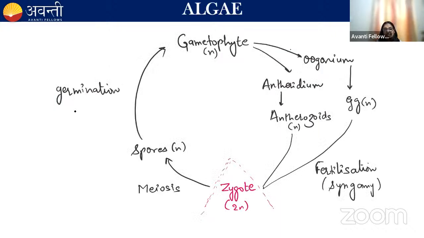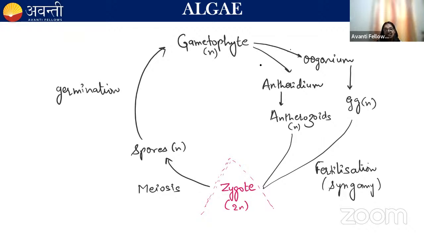Next, we are going to discuss the life cycle of algae. The dominant body of the algae is the gametophyte, and it is haploid in nature. This gametophyte is dominant, green, and photosynthetic in nature, right? Gameto means gamete and phyte means plant body. So this plant body bears the gametes, so it is named gametophyte.